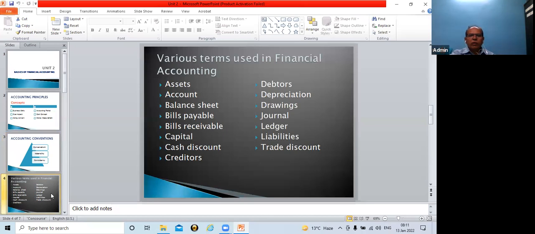Then various terms frequently used in financial accounting. If you remember, we have discussed the meaning of each and every term, right from asset till trade discount.